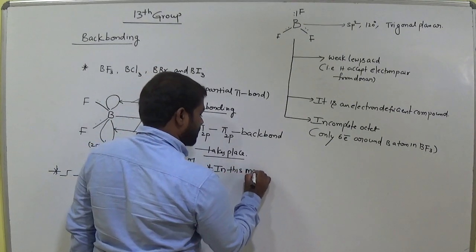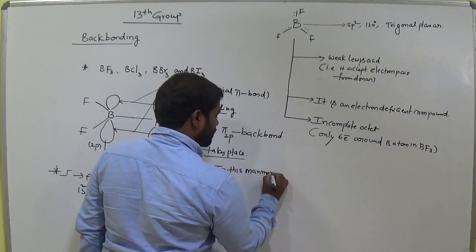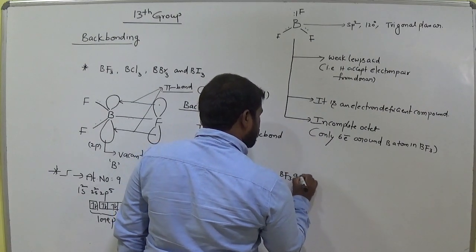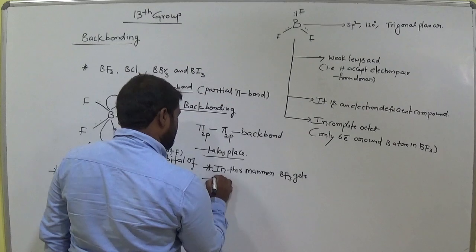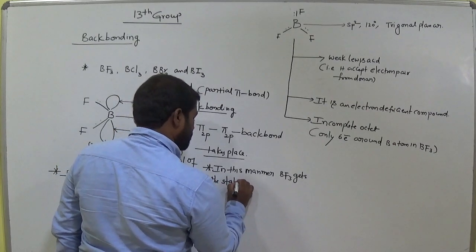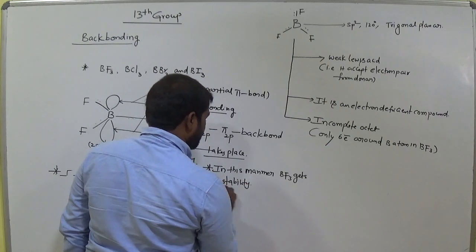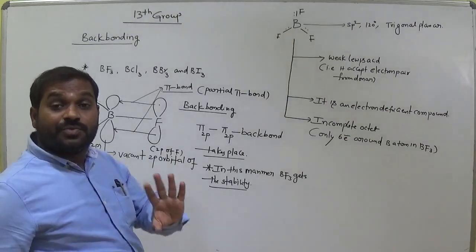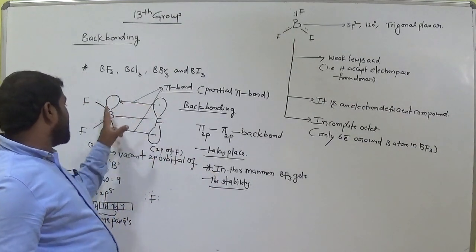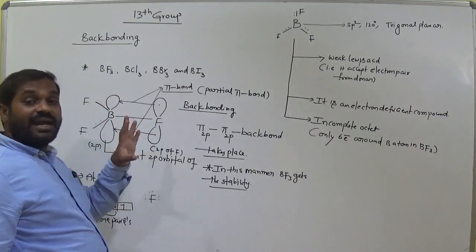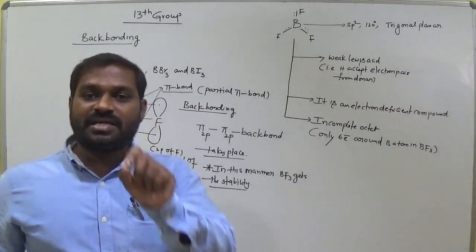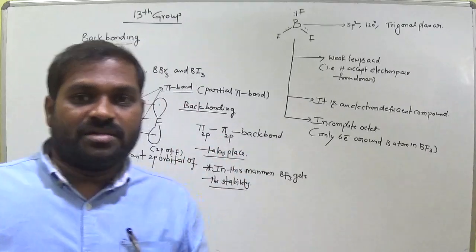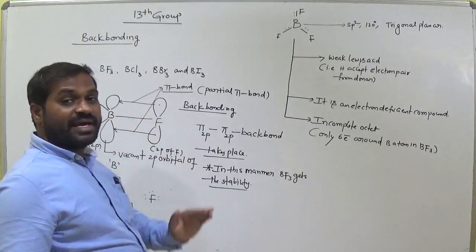In this manner, boron trifluoride gets the stability. So what is the reason boron trifluoride gets stable? Here, due to back bond, this fluorine offers 2 electrons, then totally 8 electrons. 8 electrons means that boron trifluoride gets stable. Is it clear? Which bond takes place? Back bond. So fluorine to boron is called back bond.